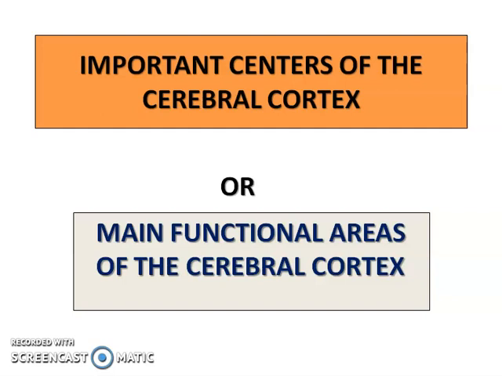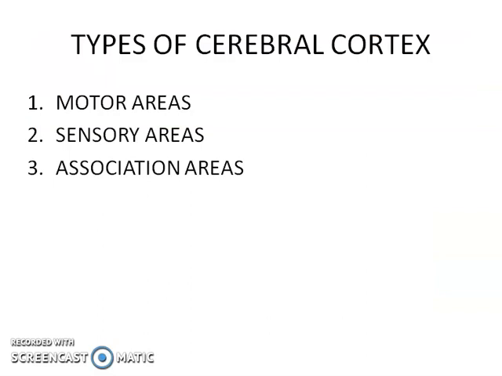Brodmann in 1909 divided the cerebral cortex into 47 areas which differ in structure as well as function. According to the function of the cerebral cortex, we have divided this into three types: the motor areas, the sensory areas and the association areas.